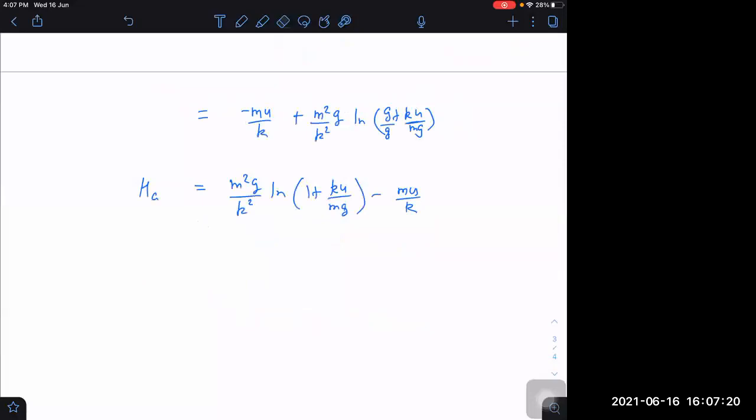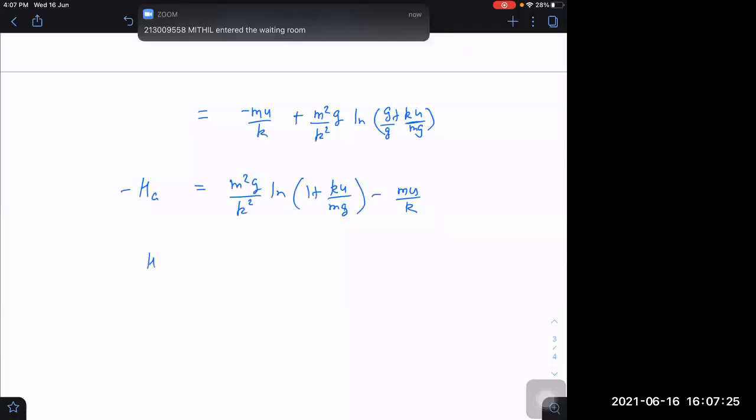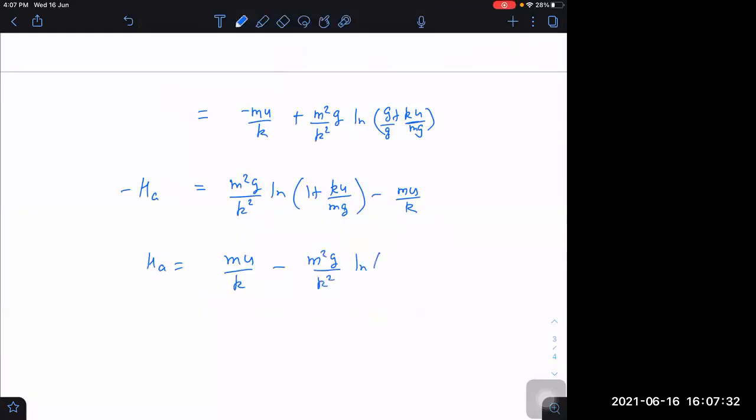oh, it is negative here. I think I have to take it as minus H, then H will become mu by k minus m square g by k square into ln 1 plus ku by mg. That is the maximum height if a drag force is acting.